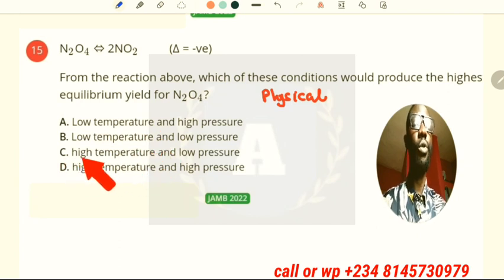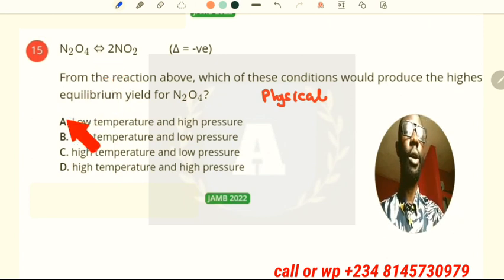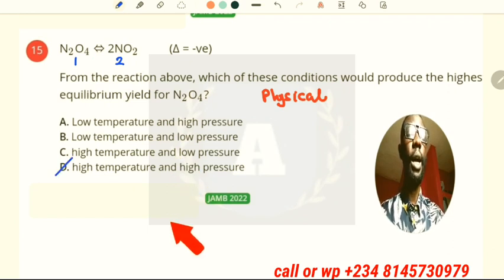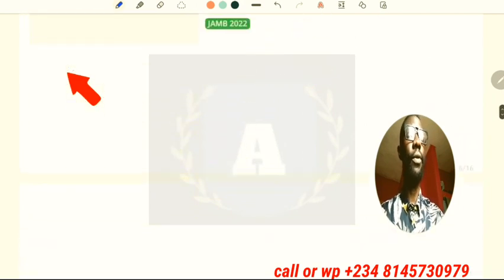So between option C and option D, both have high temperature. So now we look at what happened to pressure. Now the mole ratio here is 1 and at the other side is 2. Now when you increase the pressure of this system, 2 is greater than 1, so it's going to favor the backward reaction. So the answer is option D. High temperature and high pressure will increase the yield of dinitrogen tetroxide.